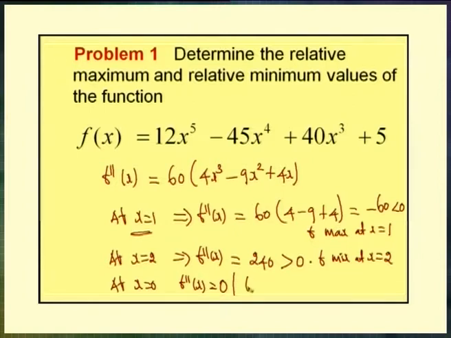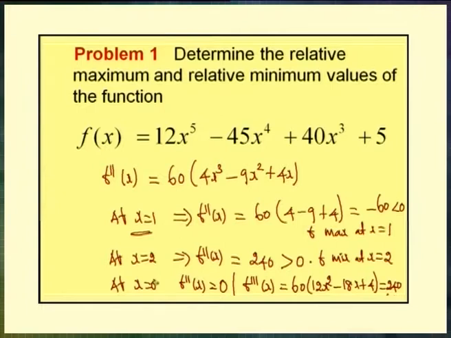Therefore, we are interested in finding f triple dash of x, which is 60 into (12x^2 − 18x + 4)... Now, f triple dash at x equal to 0 gives us the value 240, which is not equal to 0. Therefore, the f triple dash of x value is non-zero at x equal to 0.